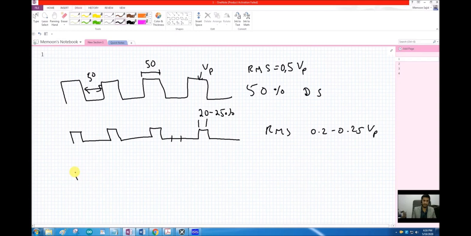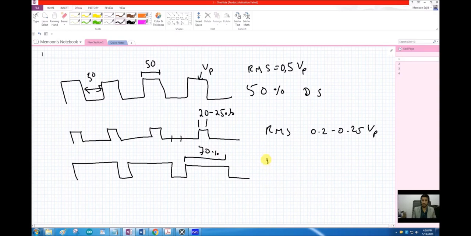Similarly, if I change the duty cycle like this, so now it is on for approximately 70% of the time, its duty cycle will be 70% and its RMS will be equal to 0.7 Vp.